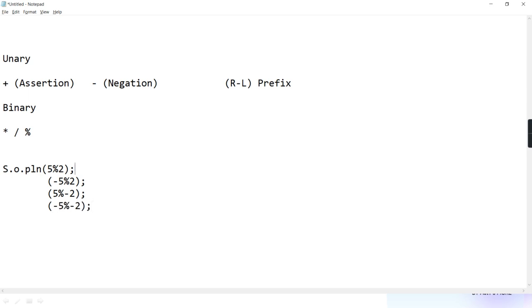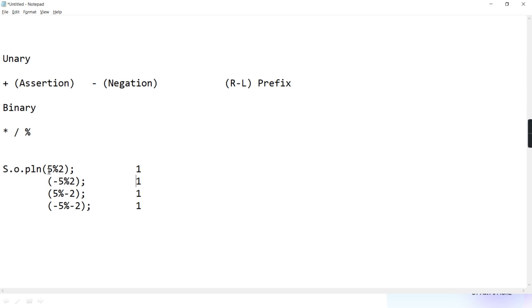In all four cases, while finding the remainder, it doesn't take into consideration the sign. First, it will find the remainder normally. 5 by 2, what is the remainder? 2 2s are 4, remainder 1. So in all four cases, the answer is 1. In Java, in C, not in Python. Only the sign will be the sign of the first operand.